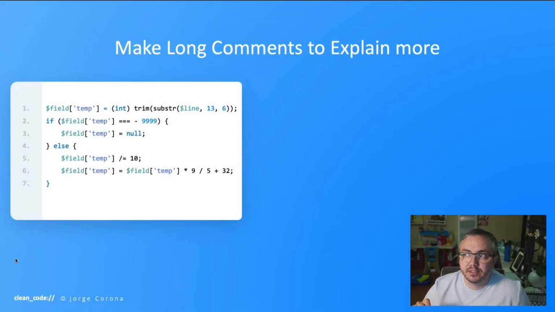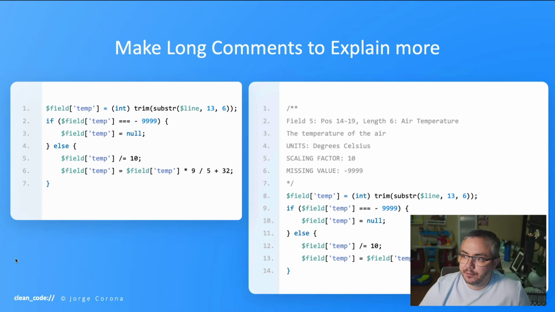Make long comments to explain more. Pretty simple, right? If you try to read this, which we will right now, it's going to be very complicated, right? Like, why is there minus 9999? Why are we dividing by 10? And some of you might know why we're multiplying by 9 divided by 5 and adding 32. Okay, this is kind of confusing. Let's add some context here.